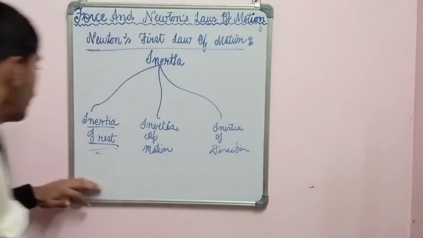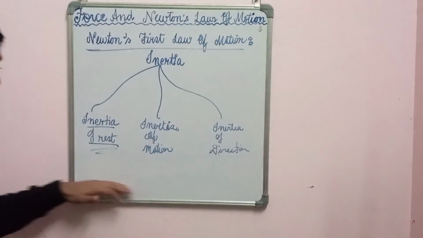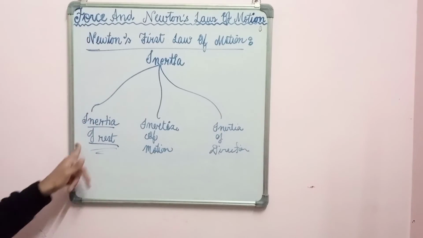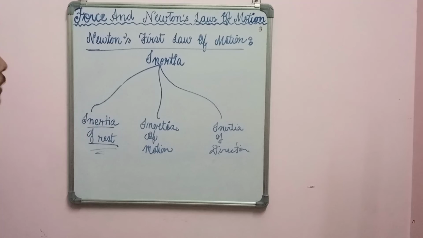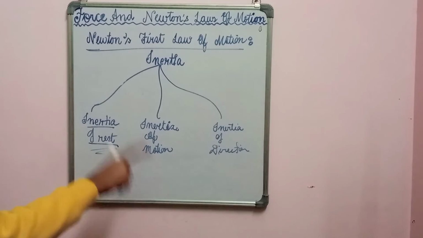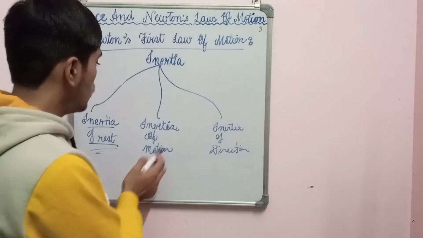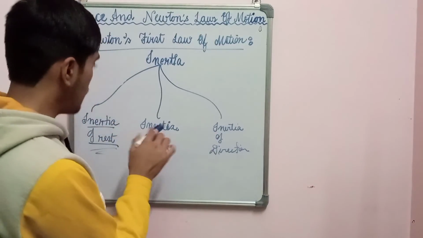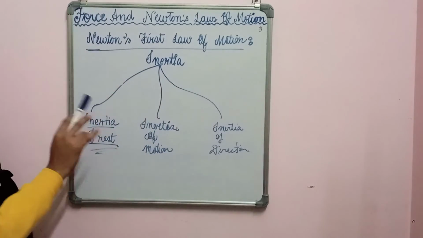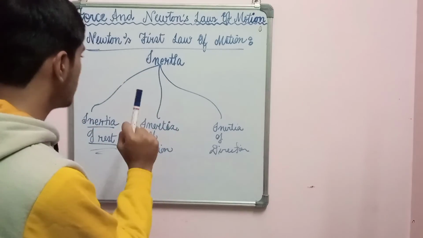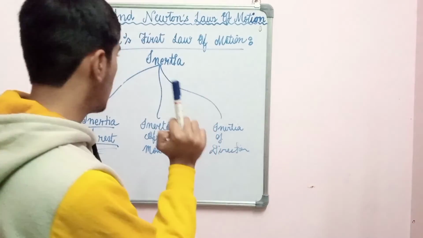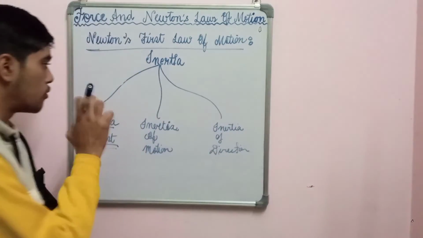Okay. So inertia of rest, inertia of motion and inertia of direction. These are the 3 simple basic terms which you have to remember, and you have to read as many examples as you can, because examples are the only thing that is going to teach you everything. Without examples this inertia is nothing, the whole chapter is nothing, so read as many examples as you can, because examples give you a conclusion about everything.